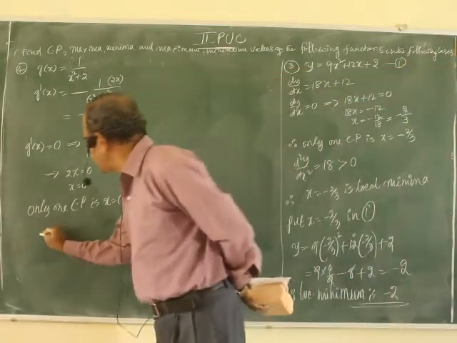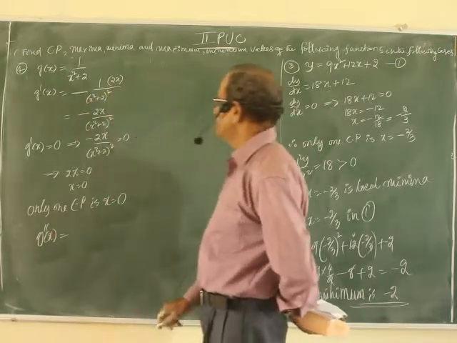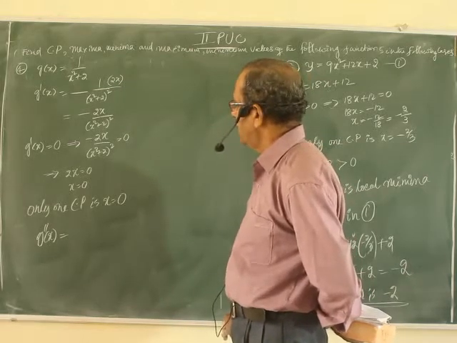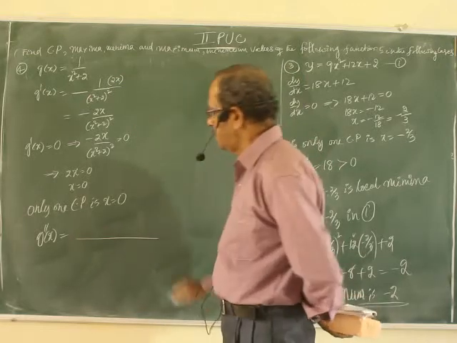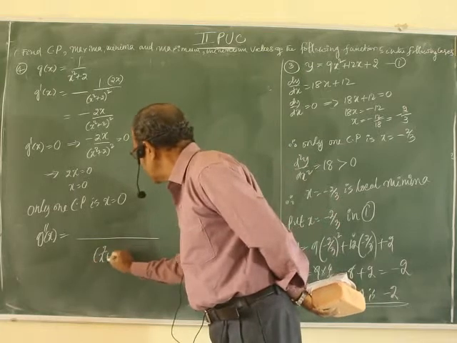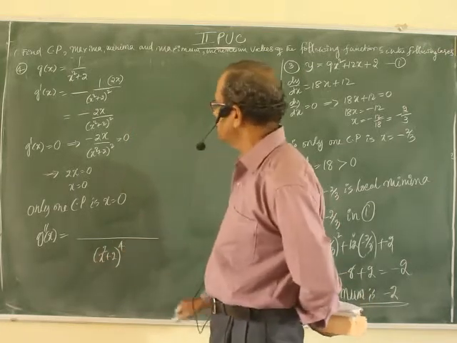d square y by dx square, g double dash of x. Careful, find the derivative of the function. Let me use the quotient formula. Denominator square, already it is a square, so to the power 4.